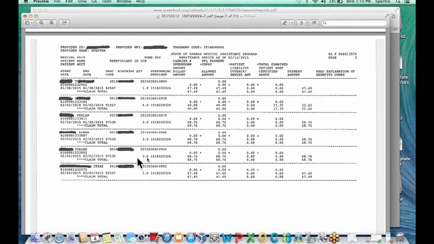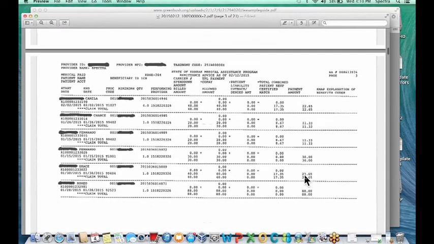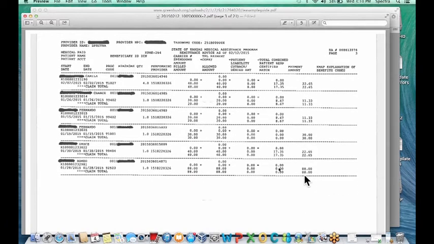So for this particular service, it's showing we billed $68.76. The allowed amount was $68.76, and the actual total payment was $68.76. So this will be the actual paid amounts right here on the far right. If you scroll through, it just gives you another explanation, and sometimes these can be quite lengthy. If you have several services billed for a particular week, you could actually have several hundred pages to a remittance advice. But it gives you a breakdown of the student, the service date, what was billed, and what was the actual dollar amount paid.